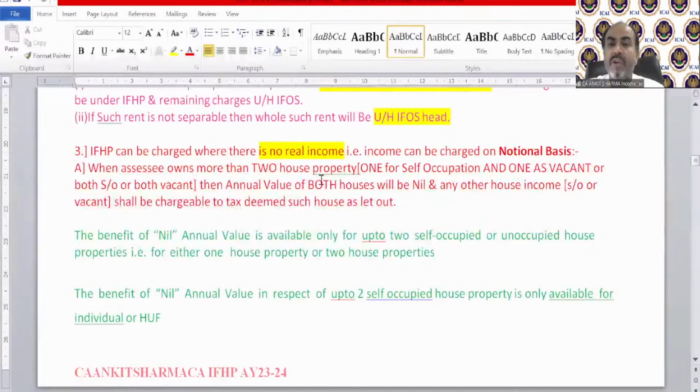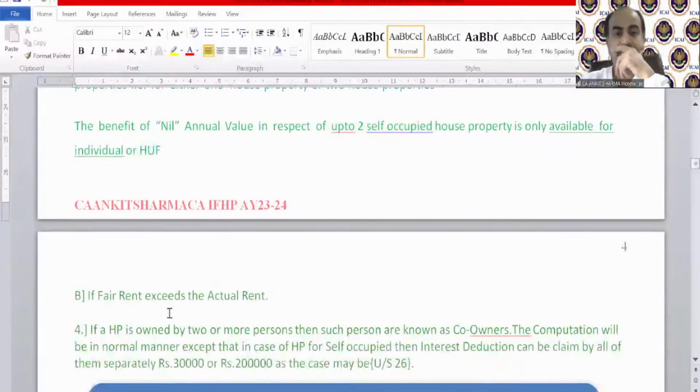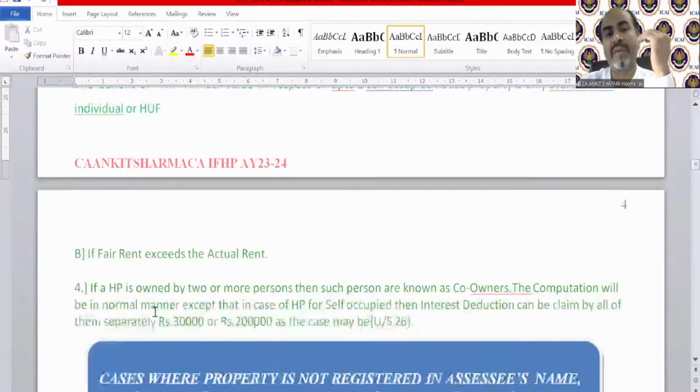When the assessee owns more than 2 house properties, then the annual value of 2 houses will be nil and any other house that is self-occupied or vacant shall be chargeable to tax, deeming such house as let out. So first, in case of deemed let out, you need to pay tax without real income. The benefit of nil annual value is available only for up to 2 self-occupied or unoccupied house properties. And second is if the fair rent exceeds the actual rent. If your fair rent exceeds your actual rent, it might be possible that you need to pay tax on that income which is not real.